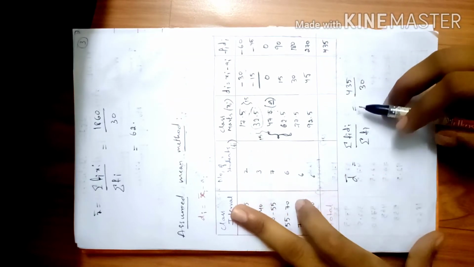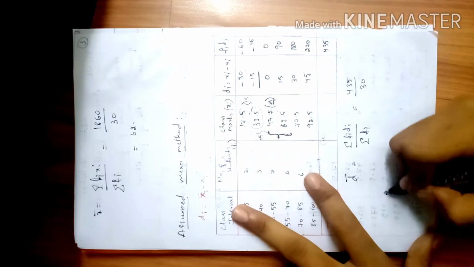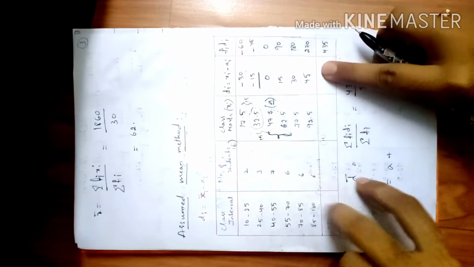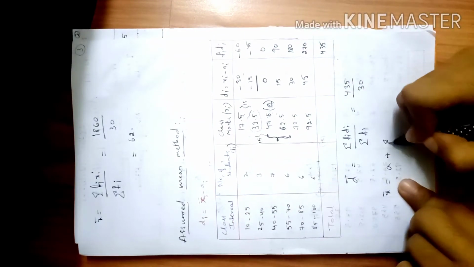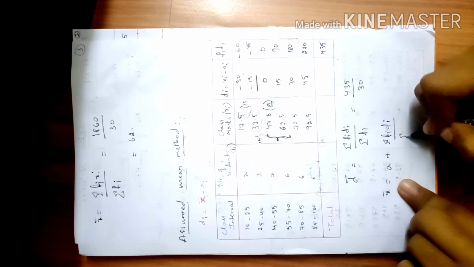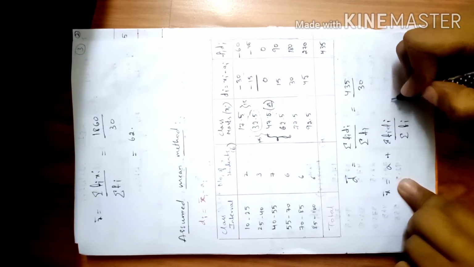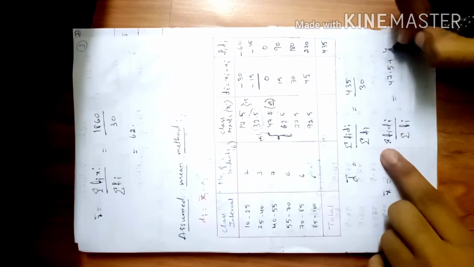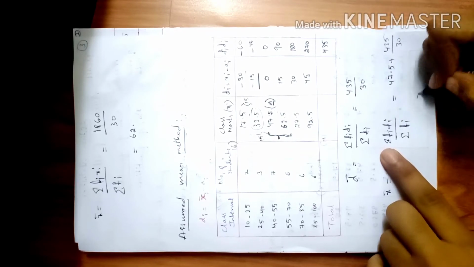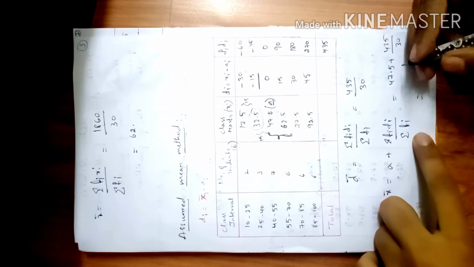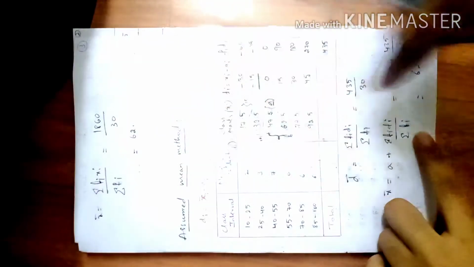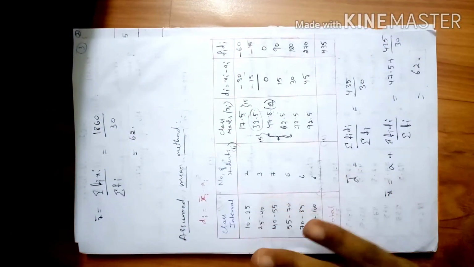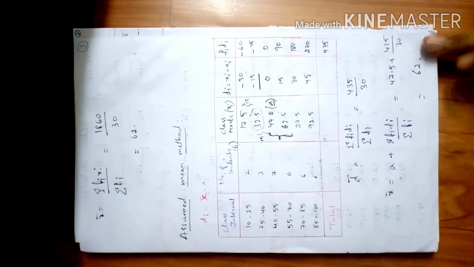Then again, whenever I need to find this x bar, I will be adding a because I already subtracted it from here. So x bar is a plus sigma fi di by sigma fi. Now the value of a is 47.5 plus this value, 435 by 30. After solving this you will be getting the value 62, which is equal to the previous method and very near to the first method we learnt. So this is easy when compared to the previous method.